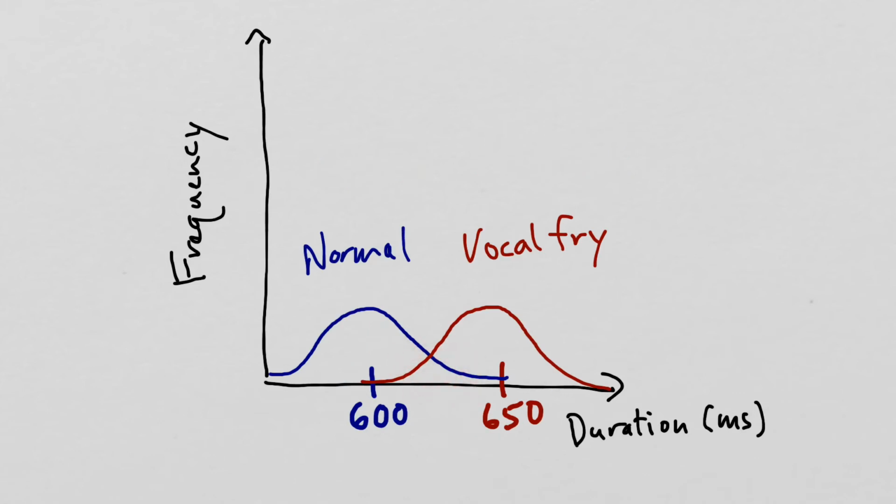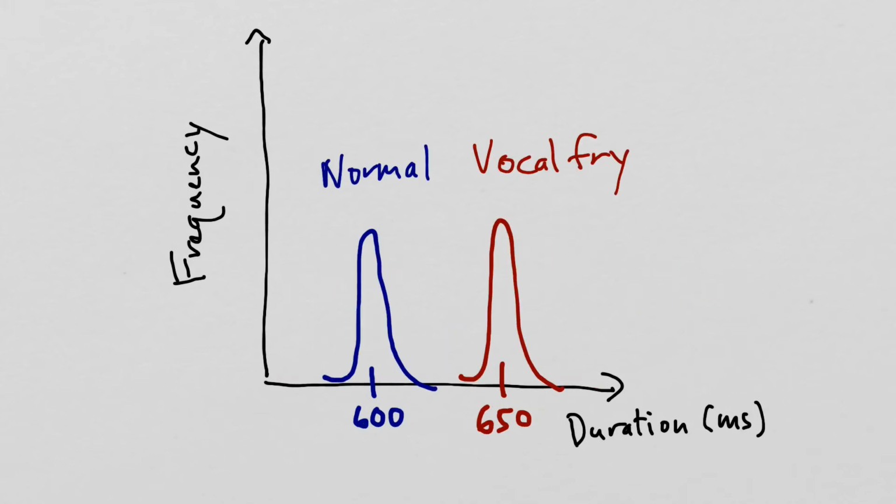And so if we knew that we had widespread in the distributions, then we might not want to say that we're sure that the vocal fry stimuli for opportunity are longer than normal. We'd be a lot more confident about saying that in this case where we have narrow spreads and we have almost no overlap between the distributions for the durations for the normal voice versus the vocal fry stimuli.